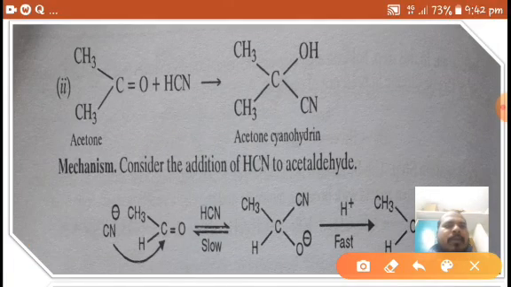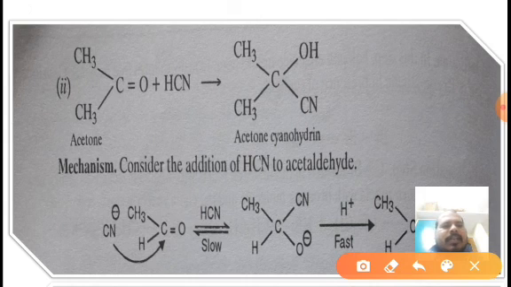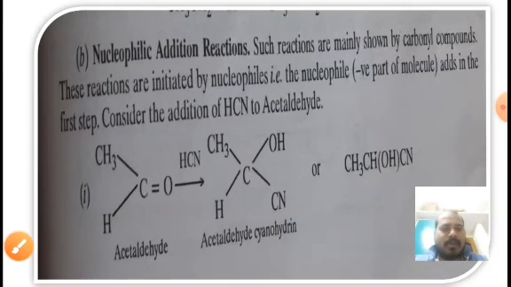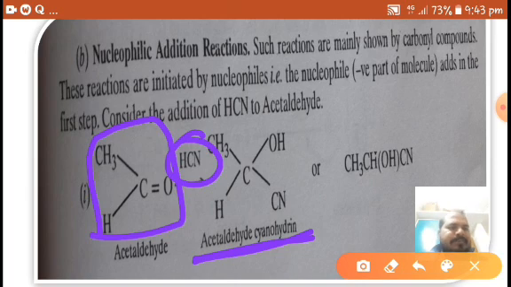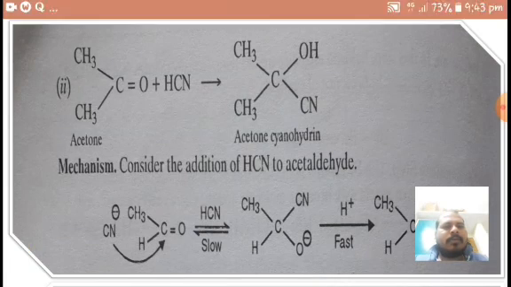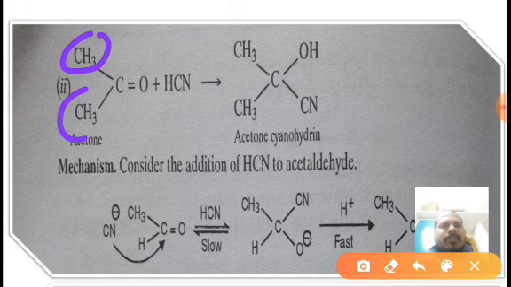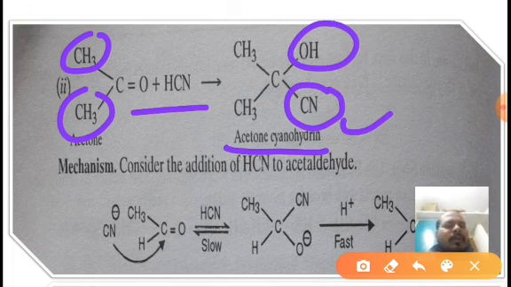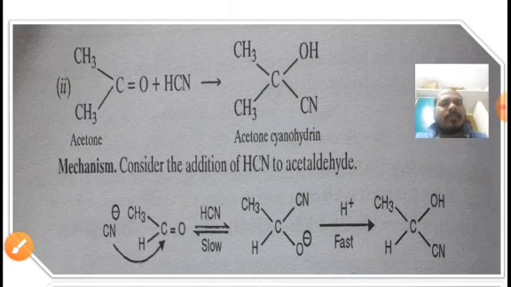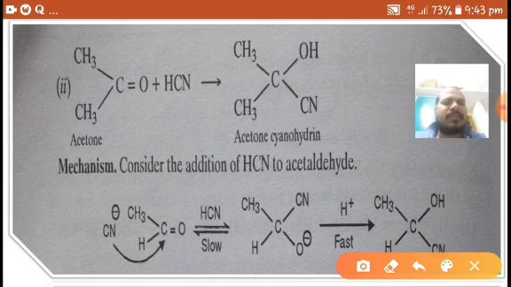In our earlier example, it was acetaldehyde. On reaction with hydrogen cyanide, it gives acetaldehyde cyanohydrin. So here I am taking acetone as an example. On reaction with hydrogen cyanide, it forms acetone cyanohydrin. If you observe the mechanism of this reaction,